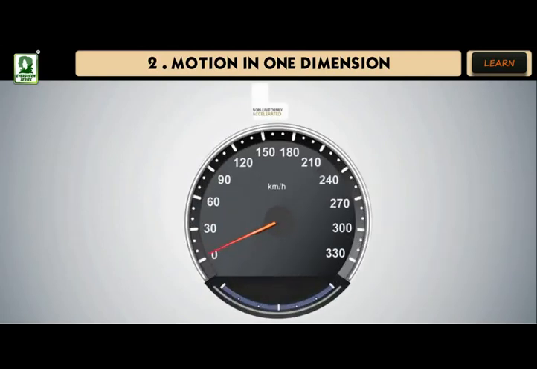Variable acceleration. A body is said to possess non-uniform or variable acceleration if there are unequal changes in its velocity in equal intervals of time, or equal changes in its velocity in unequal intervals of time, however small these intervals may be.